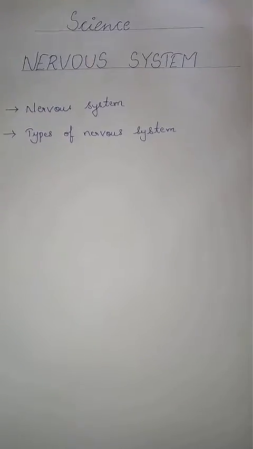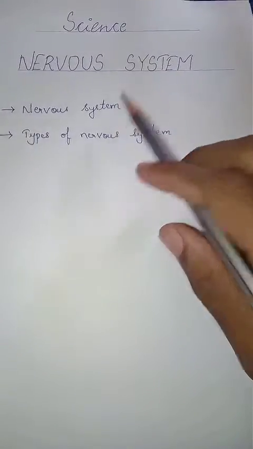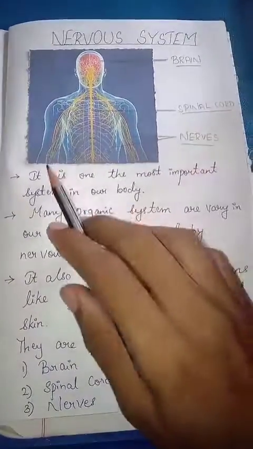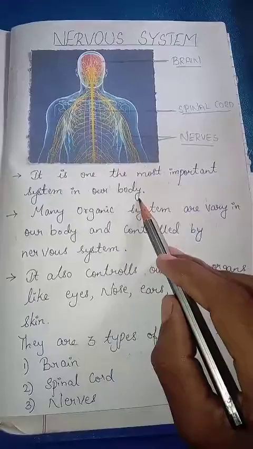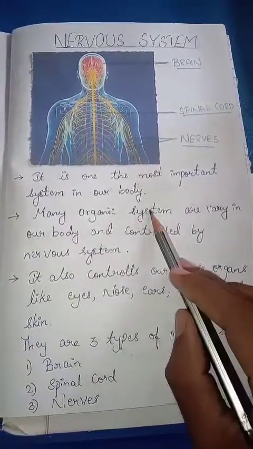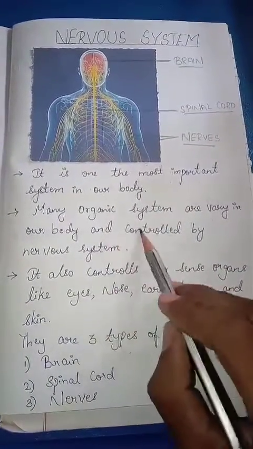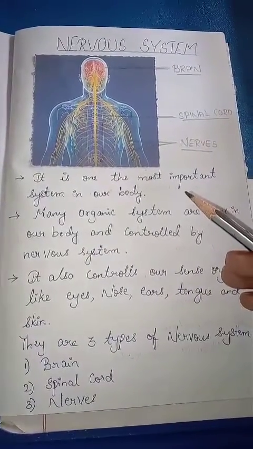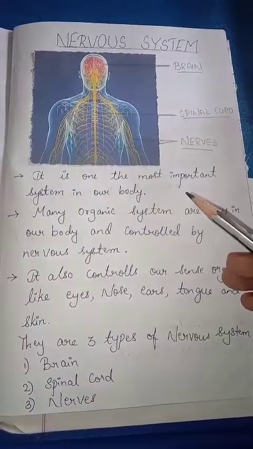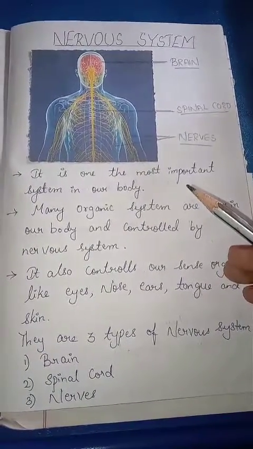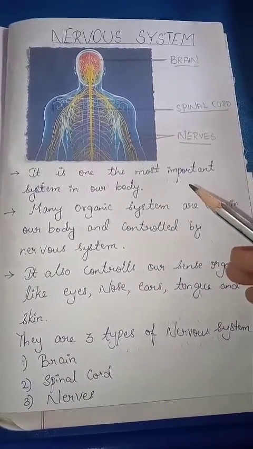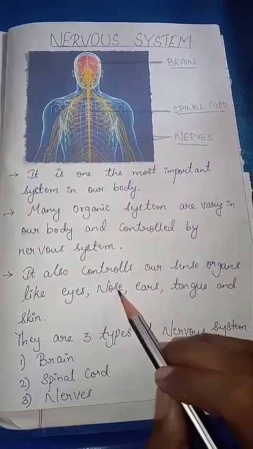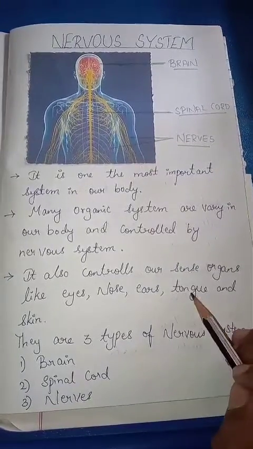Now let's learn what is called the nervous system. So, what is the nervous system? It is one of the most important systems in our body. Many organ systems in our body are controlled by the nervous system. All the activities we do, like play, study, dancing, walking, are controlled by the nervous system. The nervous system also controls our sense organs like the eyes, nose, ears, tongue and skin.